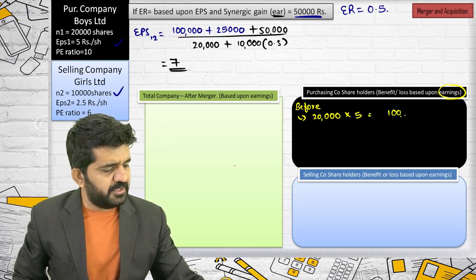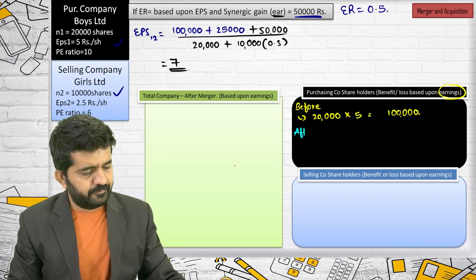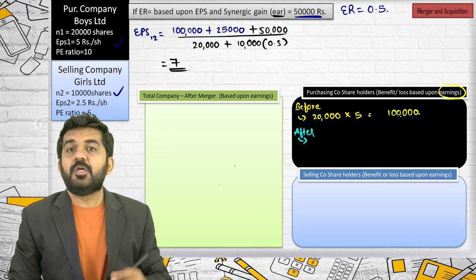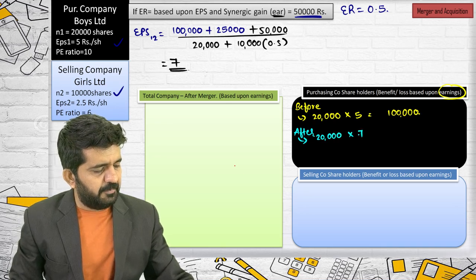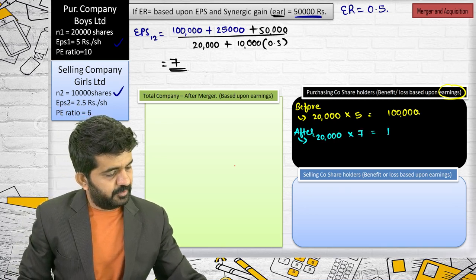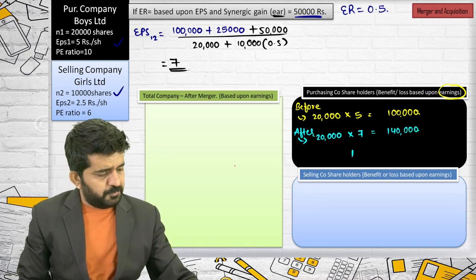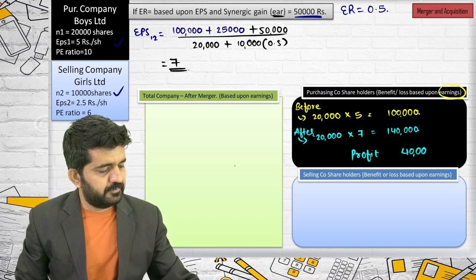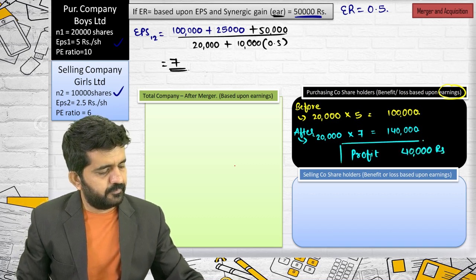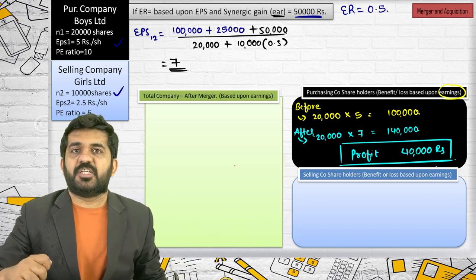It is 1 lakh rupees. After, how many shares are they still holding? 20,000, multiplied by 7 is 1,40,000. What is the profit? 40,000 rupees to shareholders of the purchasing company.